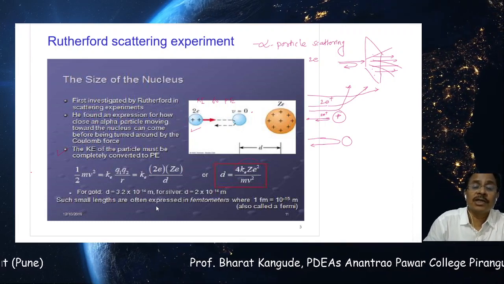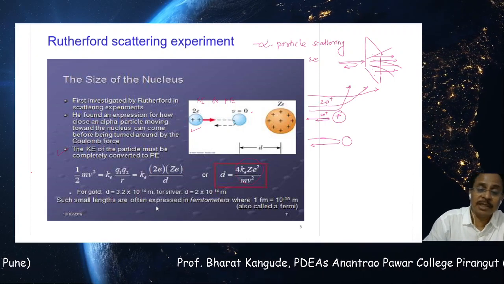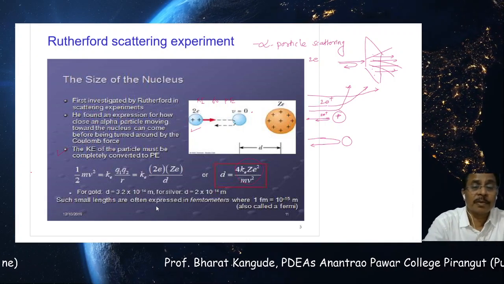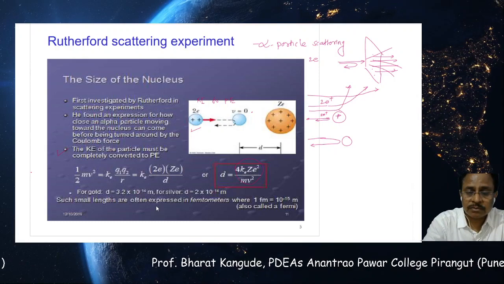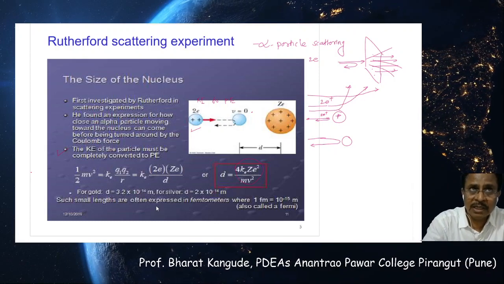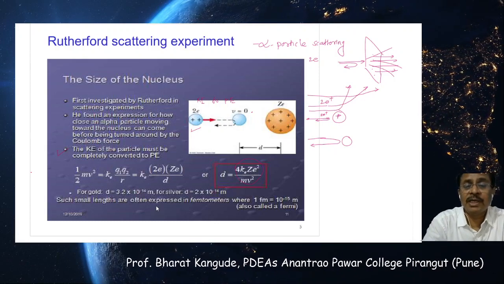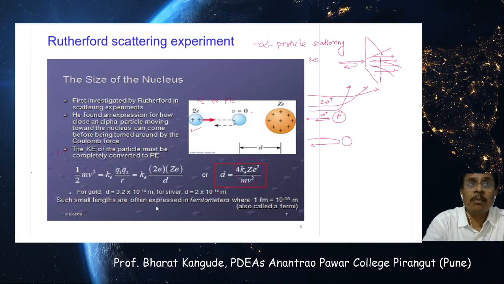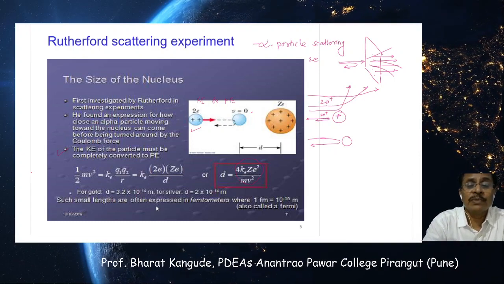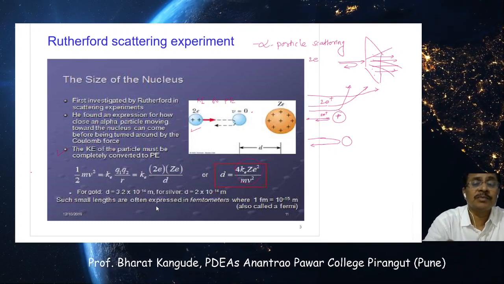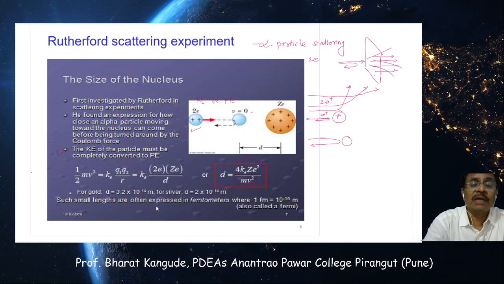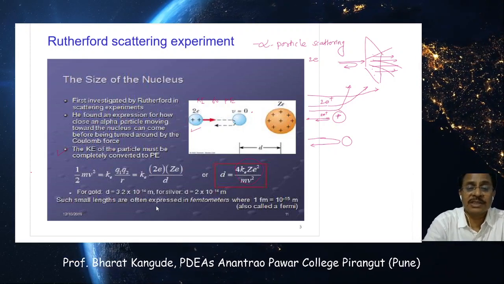So all these quantities on the right hand side are measurable quantities. In the actual experiment, measuring all these numbers, 4πε0 is not needed, electron charge is not needed to be measured, Z is also known, mass of the alpha particle is also known, and its velocity is to be measured. Just measuring its velocity, we can find out the size of the nucleus.